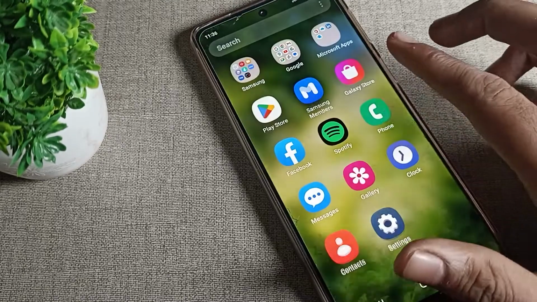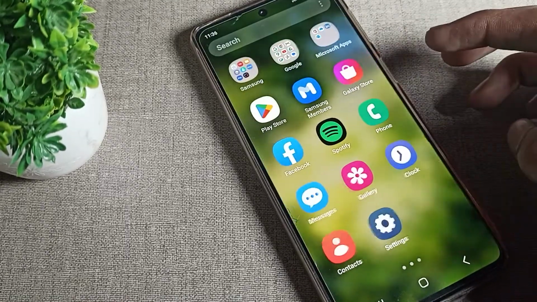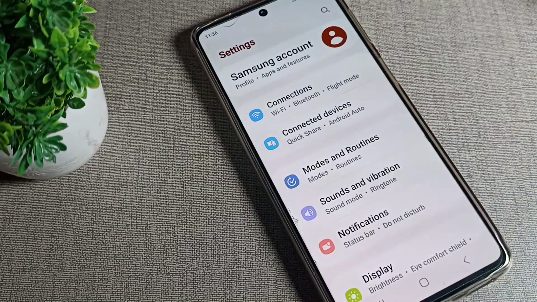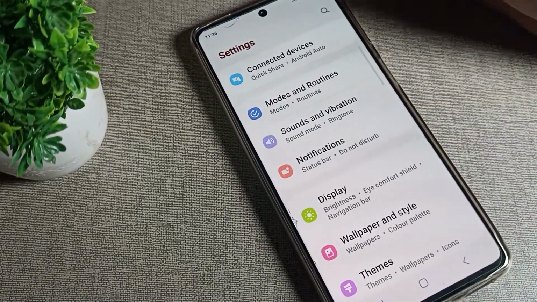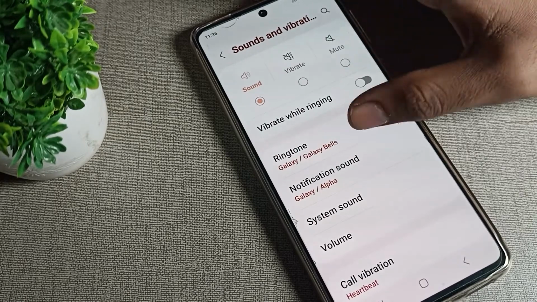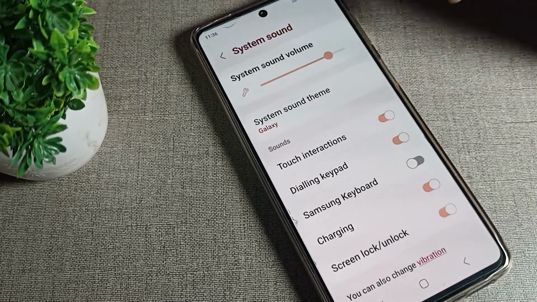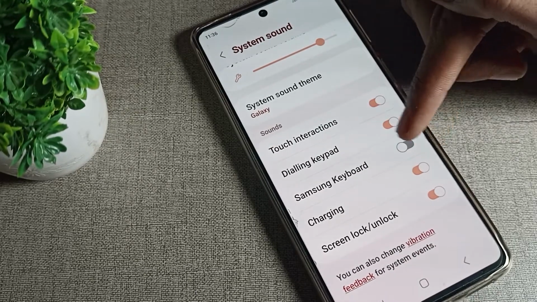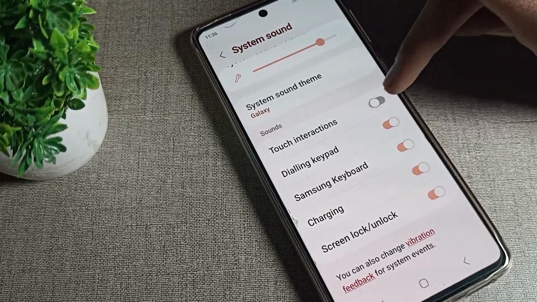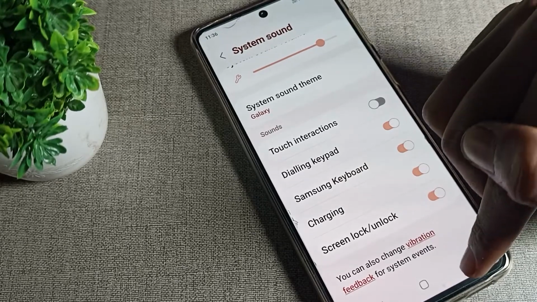Now let's see how we can turn on the Samsung phone keyboard sound. So friends, open your phone settings. After opening the phone settings, you can see this tab, Settings. Click on your phone's Sounds and vibration, scroll down and click on your Samsung phone's System sound settings, tap here and click on your phone's Samsung keyboard. We will turn on the Samsung keyboard sound from here, and friends, come back.